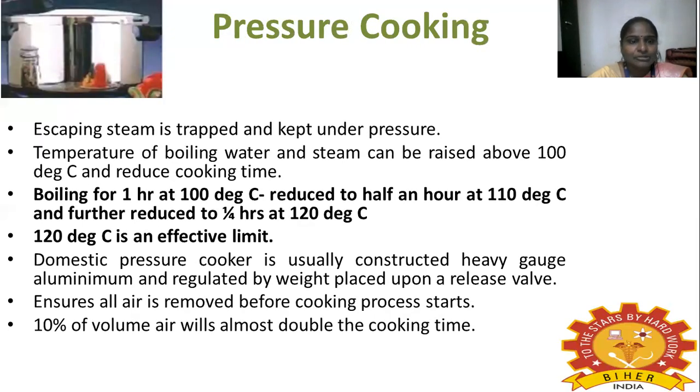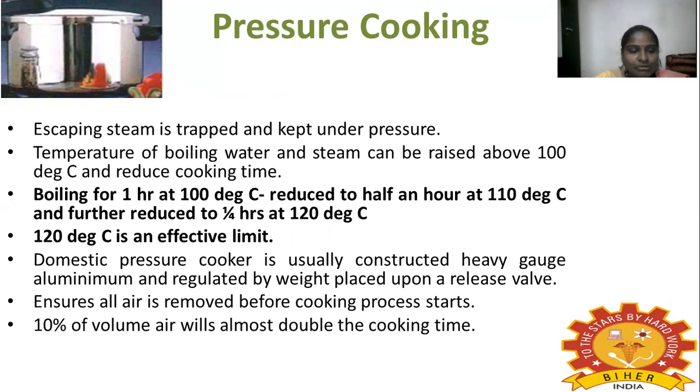Another method is pressure cooking. Here escaping steam is trapped and kept under pressure. The temperature level should be above 100 degrees Celsius. One of the important things in pressure cooking is that it reduces the cooking time. Boiling for 1 hour at 100 degrees Celsius reduces to half an hour at 110 degrees Celsius, and is further reduced to 1/4 hour at 120 degrees Celsius. If you increase the temperature, you can reduce the time.